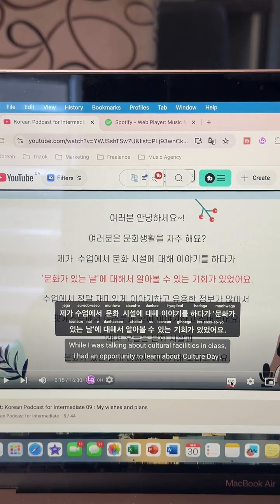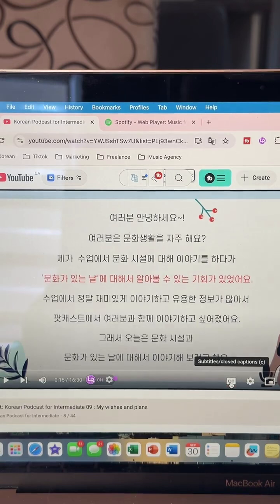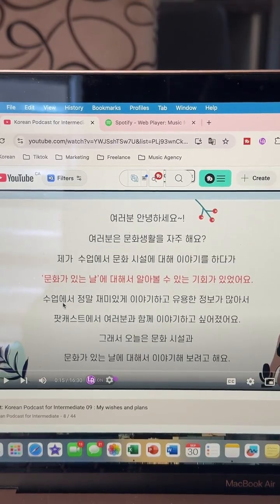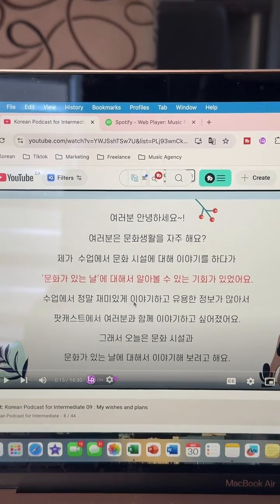So just also for you guys to know, English is not my first language. So sometimes my brain gets confused because I am bilingual. I know how to speak English, as you guys probably can tell. However, I don't know every word. So that is sometimes very confusing, because what does even mean cultural facilities? Is it like museums, things like that? That is why my brain is freezing right now. So let's jump to the next question. Next sentence, maybe we will be able to understand better.